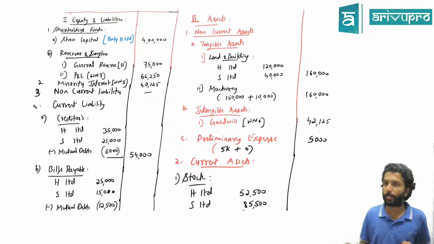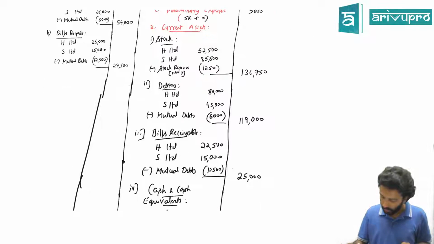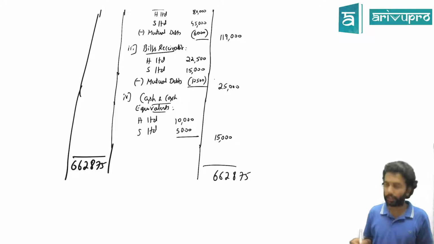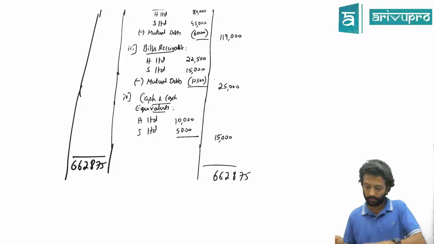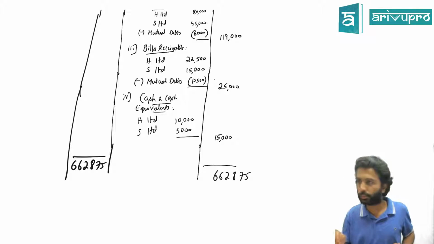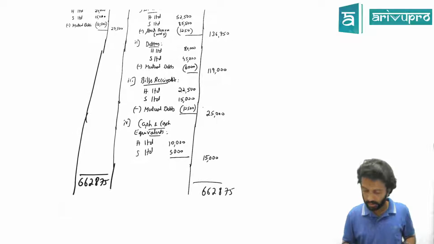I did, she's saying. It's matching, she's also saying. Okay. Check with the calculator. 6,62,875. So all we have given has double impact. That's your balance sheet.